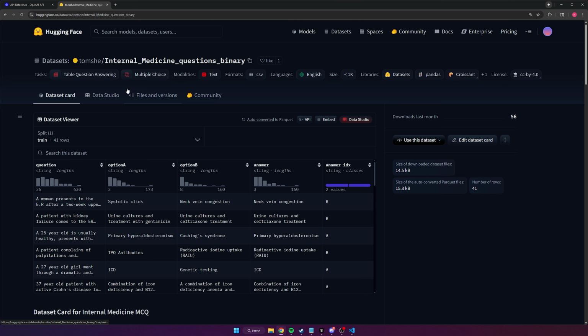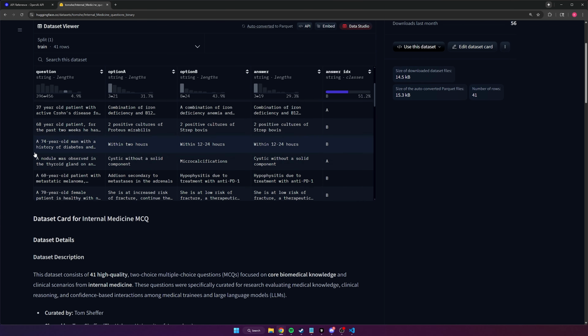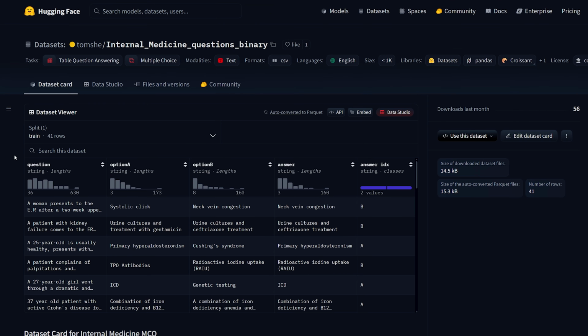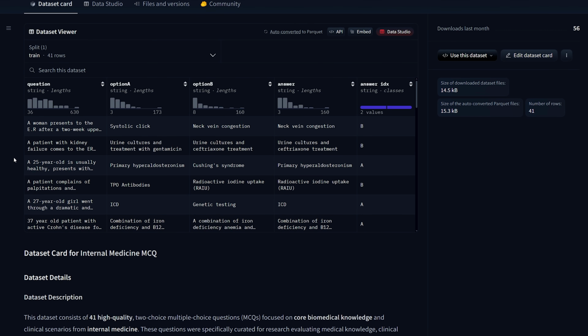First things first, I'm going to switch the task that we're doing just to give you a unique example as we do this programmatically. So on Hugging Face, this is a website, if you don't know, where you can find all kinds of stuff for training machine learning models, such as datasets, the models themselves, and other resources. This is a dataset here for multiple choice medical questions. So I think this is going to be a good use case to do evaluations based on because it can be kind of tricky versus sentiment analysis.